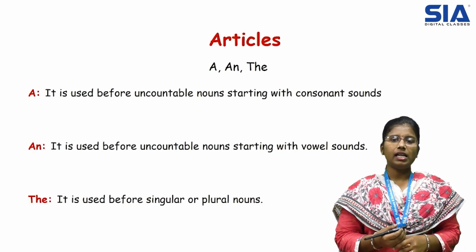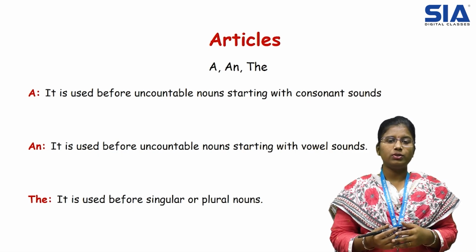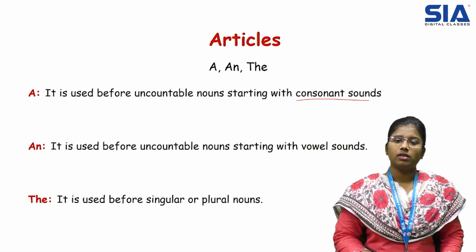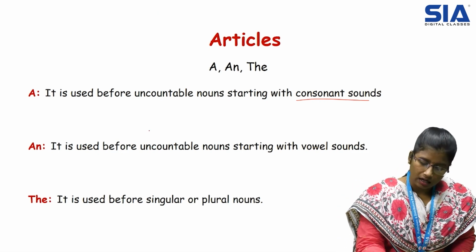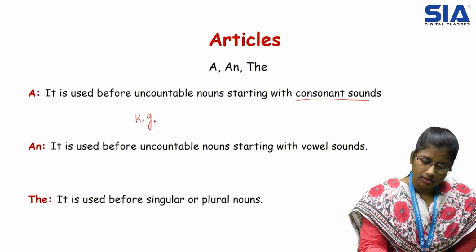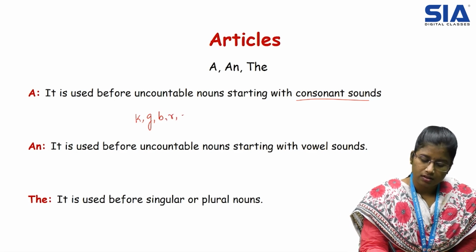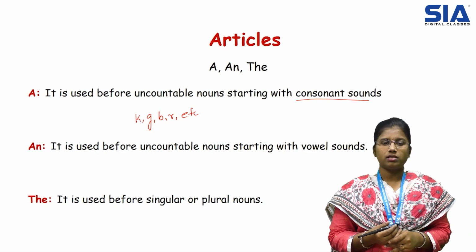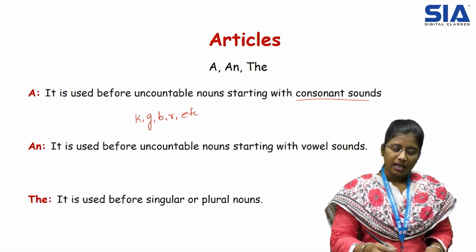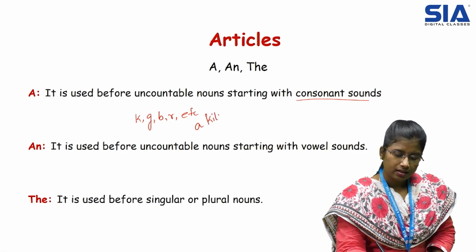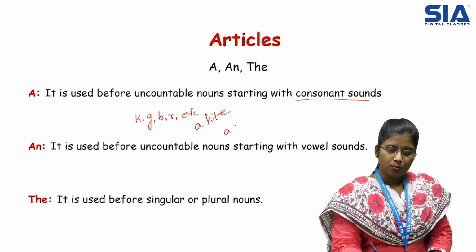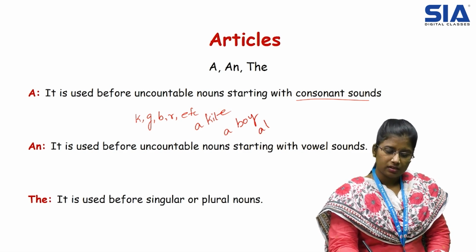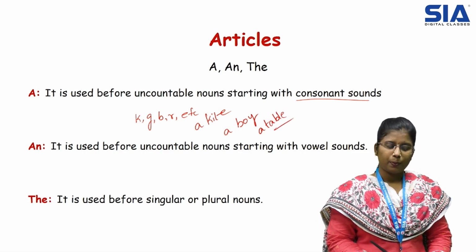Article a. Article a is an indefinite article which is used before nouns starting with consonant sounds. Consonant sounds are those which start with k, g, b, r, etc. Let us see some examples starting with these consonant sounds. He is flying a kite. He is a boy. She sat on a table, etc.